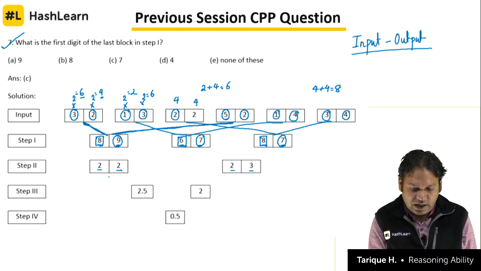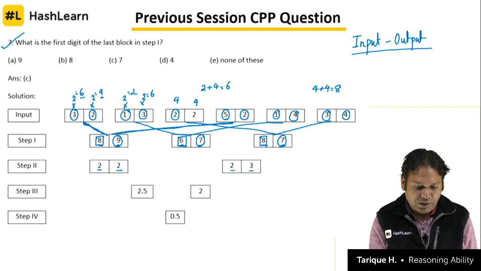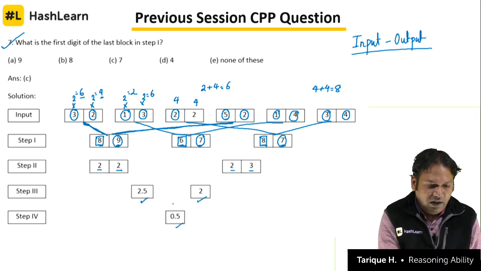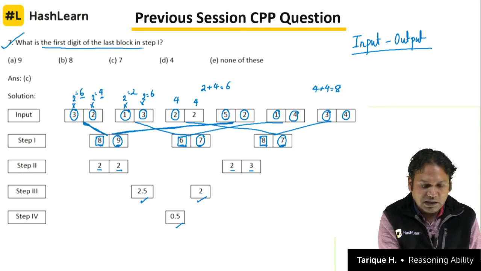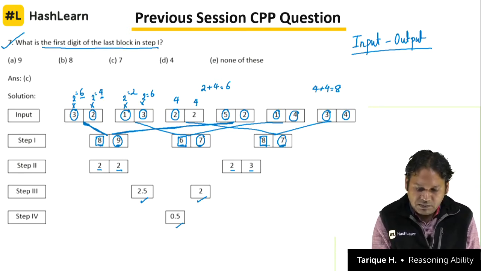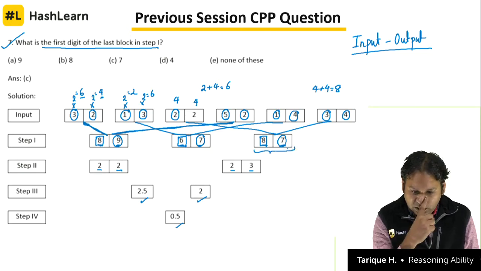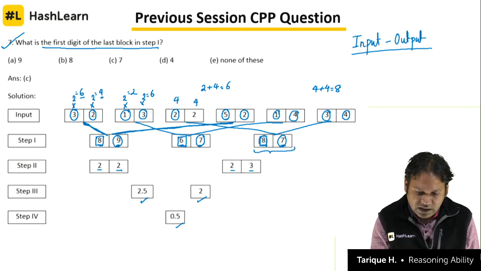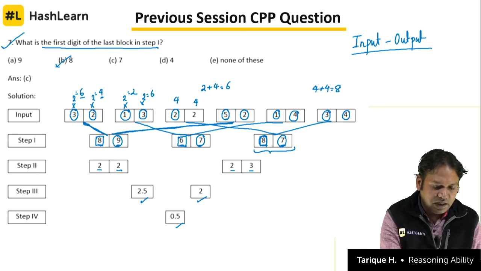So 4 is there, and we have here 4 and minus 1, 2.5, 2 plus 3 is 5 by 2, and 2.5 and 2 difference is 0.5. What is the first digit of the last block in step 1? The last block in step 1 is this block, and in this block the first digit is 8. So the answer for this question is 8.